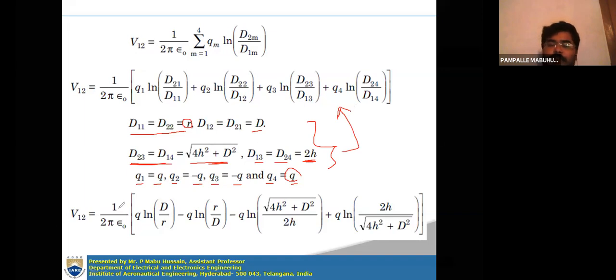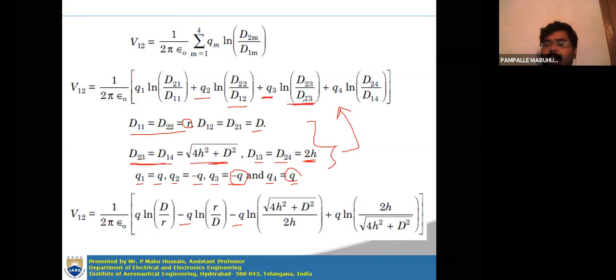Okay, then V12 is equal to 1 by 2 pi epsilon naught. So Q1 is q ln D21 by D11, which is D by r, minus, so Q2 here is minus q, so minus q ln D22 by D12. So D22 is self distance small r, D12 is capital D, r by D. Minus, so here Q3 is minus q, so here we'll get minus q ln D23 by D13.